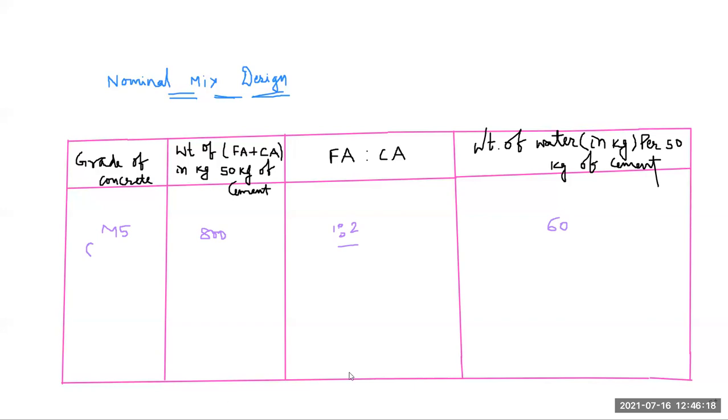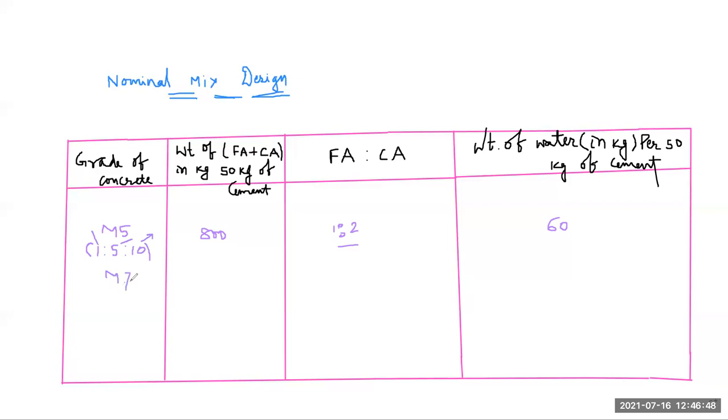So here we use 1:5:10. So here harsh mix is used. Here you see you use 1 part of cement, 5 parts of your fine aggregates, and 10 parts of your coarse aggregates. So this mix is your harsh mix. Next is your